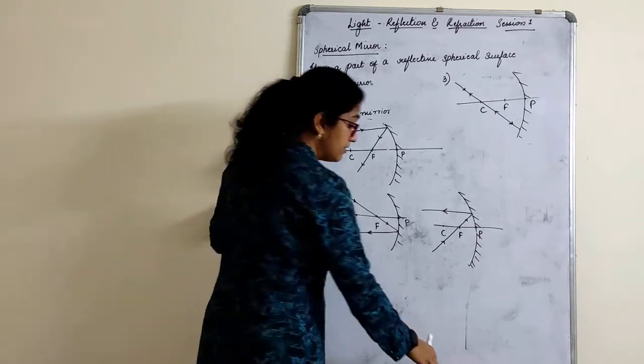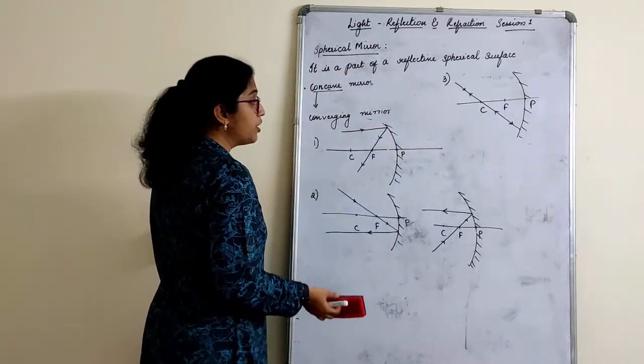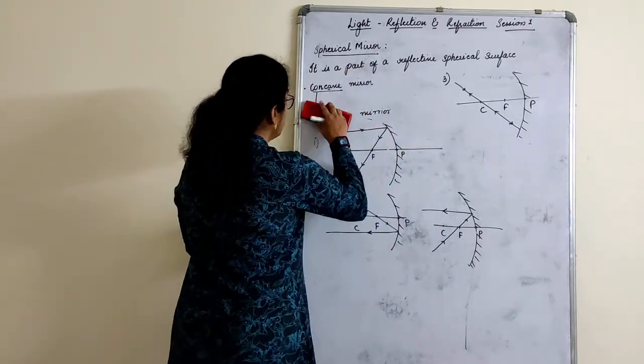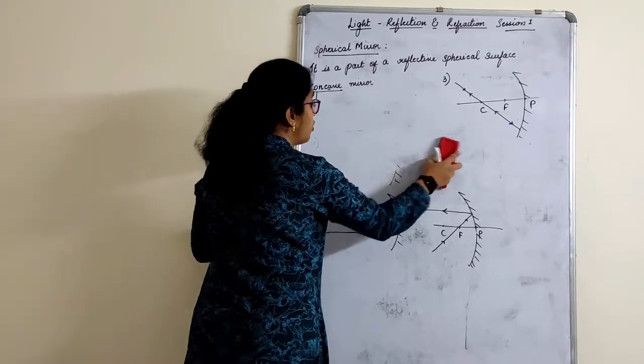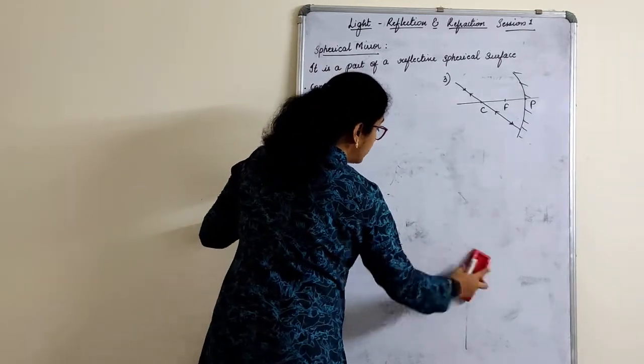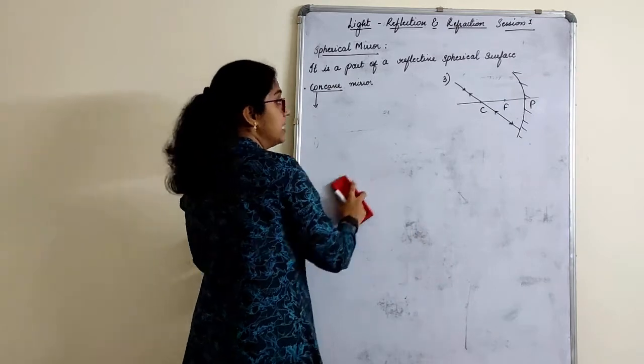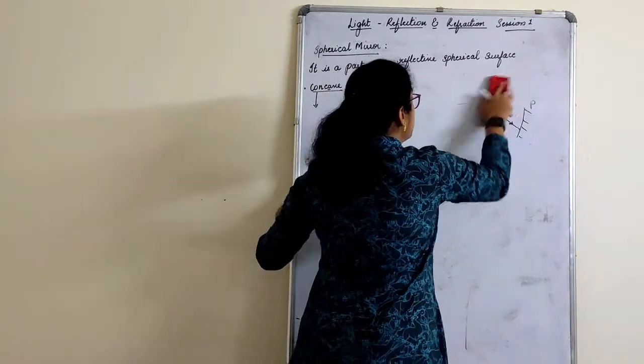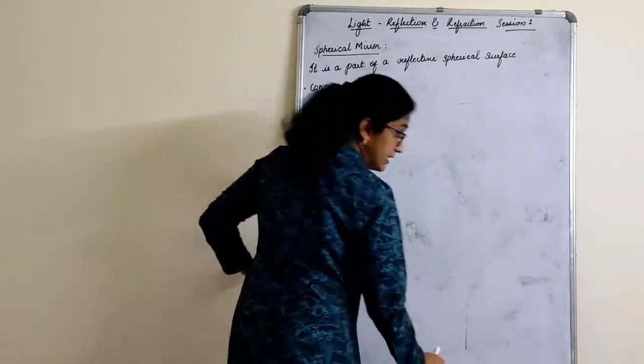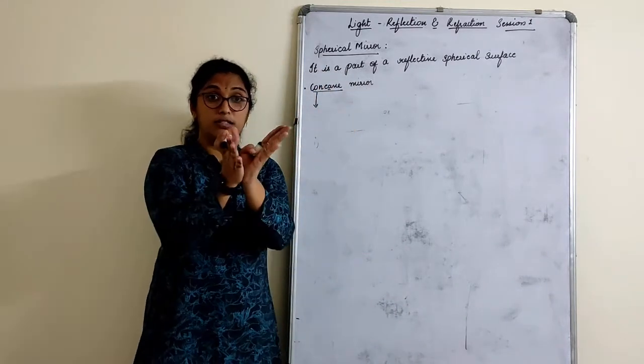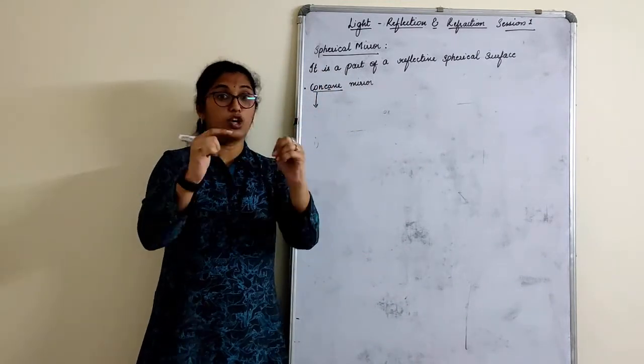Now let's see the simple rules for the convex mirror, how it is. Now the convex mirror, that is also called a diverging mirror. Diverging is, the rays do not focus at a point but they diverge. This is called divergent, this is called convergent.